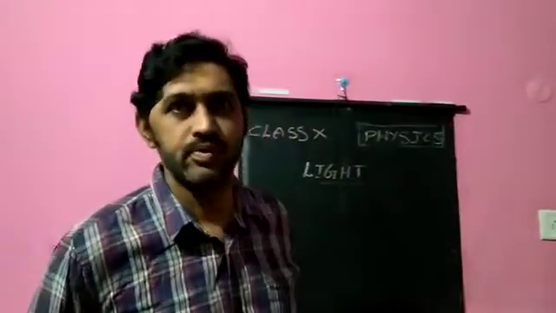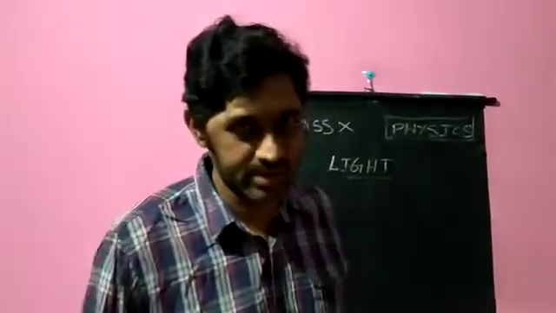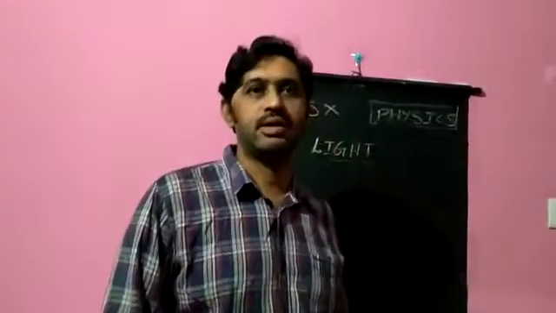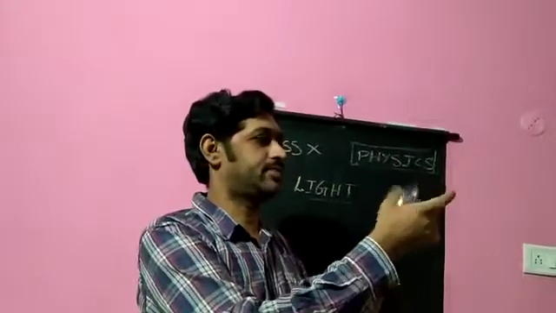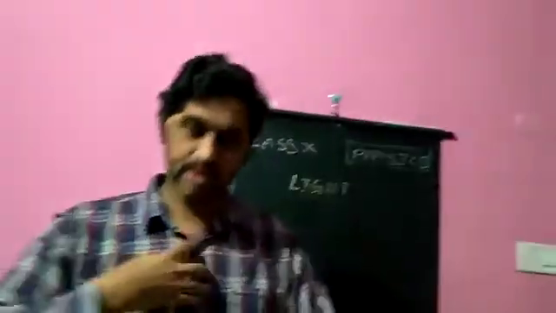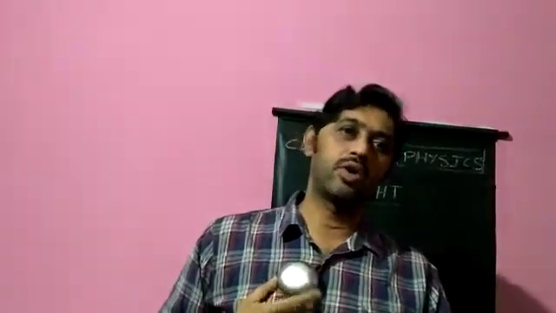Mirrors are two: concave mirror and convex mirror. Concave mirror is a converging mirror, convex mirror is a diverging mirror. If we take a spoon as an example, as a TLM, this is the inner surface and this is the outer surface, bulged outward. So the inner one will act as a concave mirror and the one which is bulged outward will be the convex mirror. Concave mirror, convex mirror.